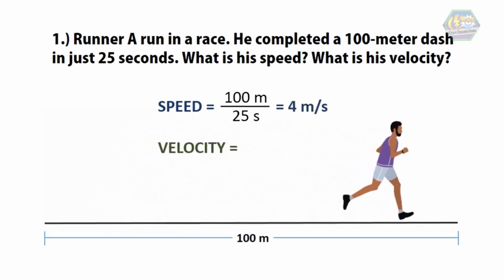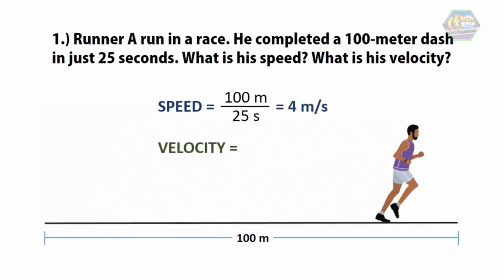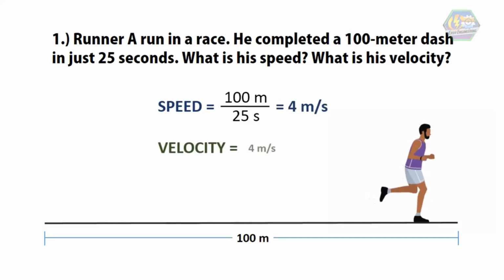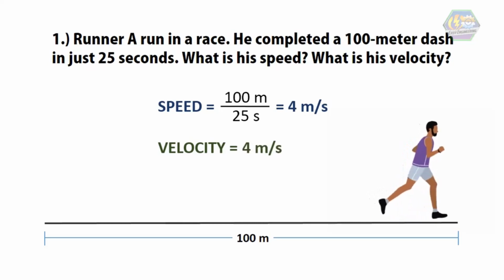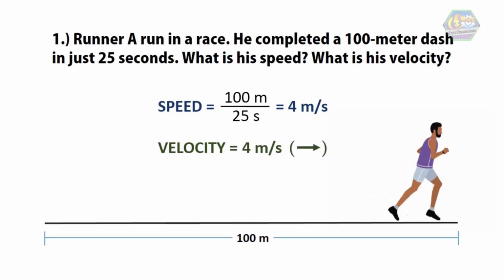And his velocity can be found by using the formula velocity equals displacement by time. Here the displacement is equal to distance because both are the same in a straight line. Therefore displacement is equal to 100 meters. To cover this 100 meters, he took a time interval of 25 seconds.